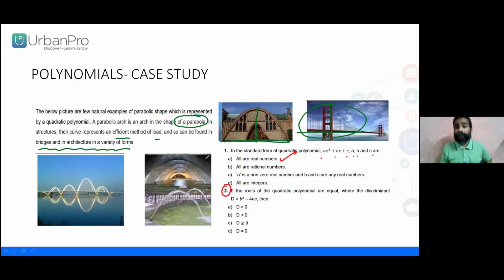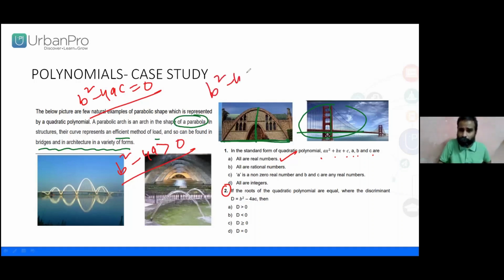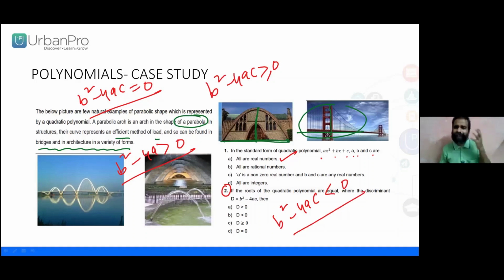You are going to learn in higher class. For your kind information, b square minus 4ac, we were discussing about two zeros. Say b square minus 4ac greater than 0, they are the real roots. b square minus 4ac greater than or equal to 0, there are two conditions. What about the third case? b square minus 4ac less than 0, the roots are not real. What does it mean? There doesn't exist any roots? No. For your kind information, we are going to get the roots.